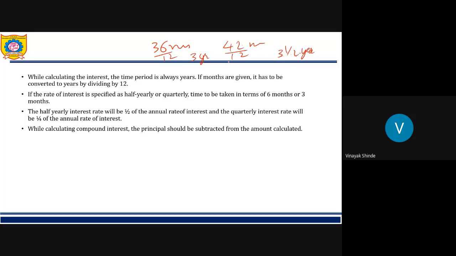In this way you find the answer. When the rate of interest is specified half yearly or quarterly, in terms of 6 months or 3 months respectively, we have to take half or one fourth of the rate. While calculating the CI, principal should be subtracted from the amount.